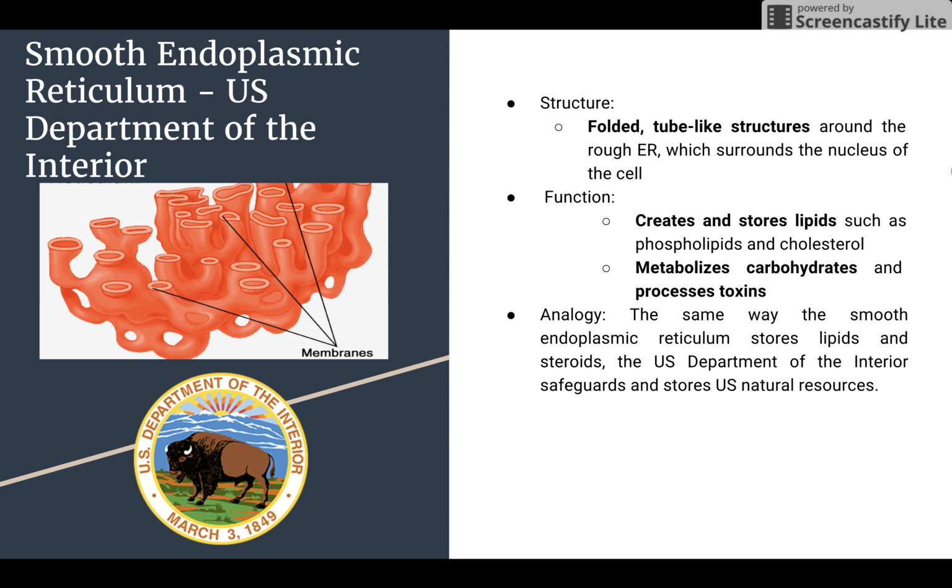We felt that the smooth endoplasmic reticulum would best be represented by the U.S. Department of the Interior because the same way the smooth endoplasmic reticulum stores lipids and steroids, the U.S. Department of the Interior safeguards and stores U.S. natural resources.